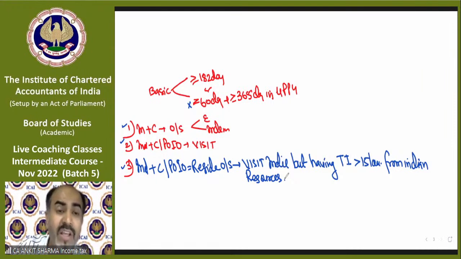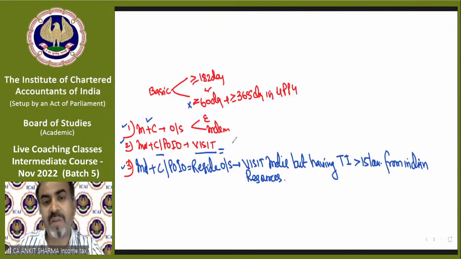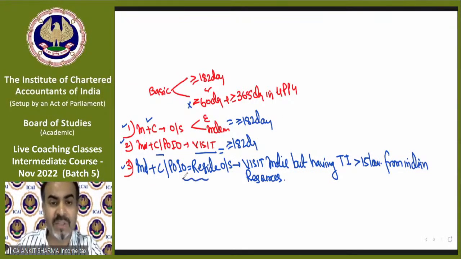So the first exception is for an individual citizen going outside India. The second exception is for an individual citizen, POIO, coming for visit. It does not matter whatever income they have. They will be called a resident if they fulfill the 182-day condition. But now the third is a special category of person.